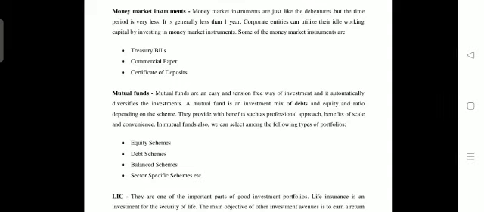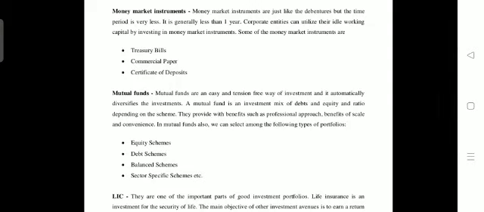But in the money market, the instruments have only a very short time period, or short term period. It is generally less than 1 year. The corporate entities utilize idle working capital by investing money in the money market instruments. Some of those money market instruments are treasury bills, commercial papers and certificates of deposit. Less time period means less than 1 year.